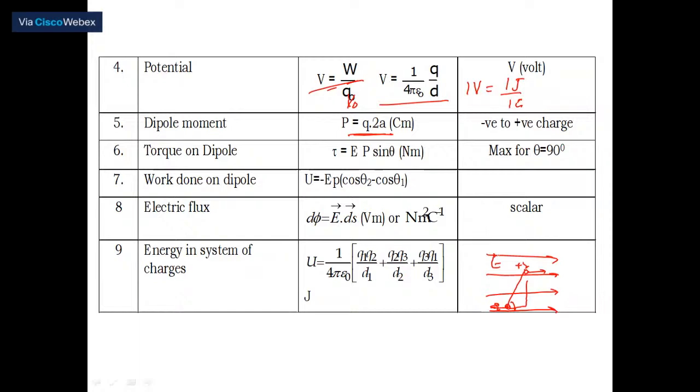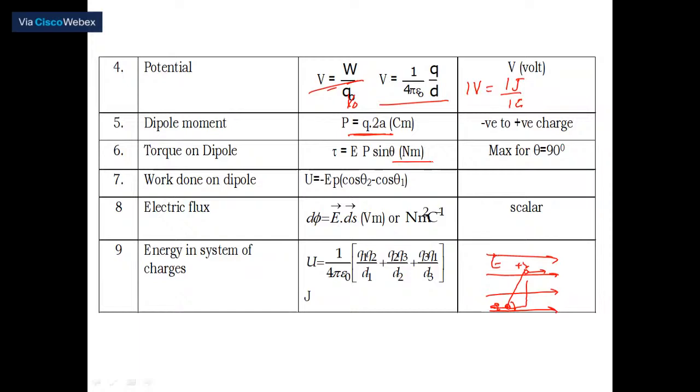When theta is equal to 90 degree, sine 90 is 1, so torque is equal to just EP. When theta is equal to 0 degree, then easily you can say that it is equal to 0. When it is maximum and when it is minimum, you should remember. The unit of this is Newton meter.